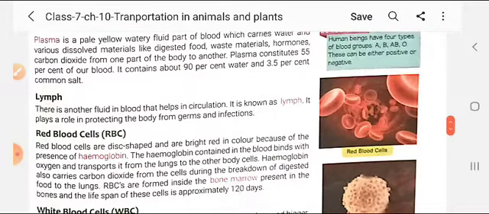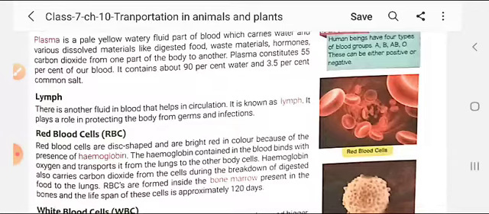Plasma constitutes 55% of our blood. So, in the components of blood, the amount of plasma is 55%. Suppose that 5 to 6 liters of blood are present in the whole body. Of this 5 to 6 liters, 55% is plasma.